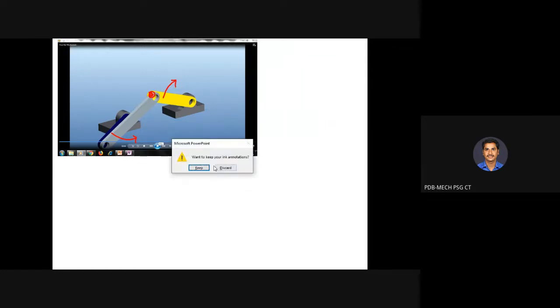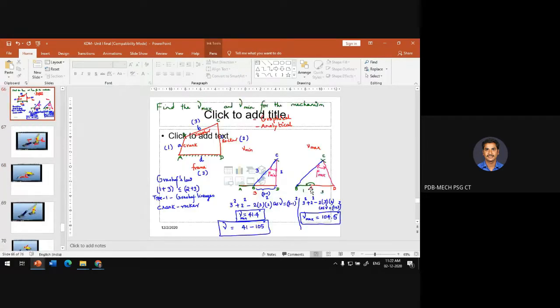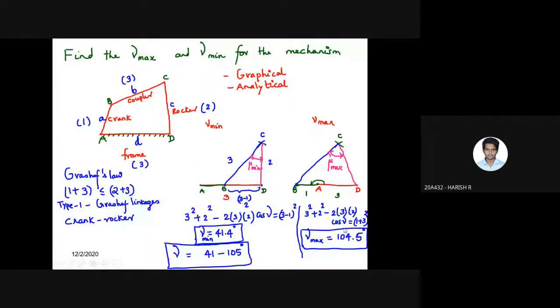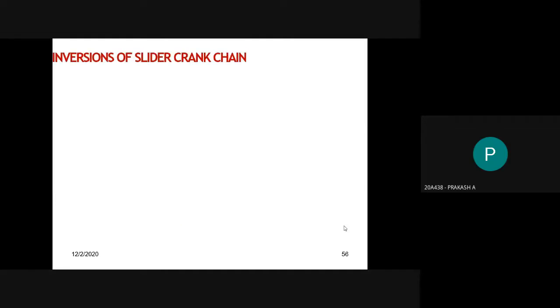Now, what is your interpretation from this? What is your interpretation? So it is at the toggle position, sir, that the direction changes. Yes, it is at the toggle positions that the direction changes. Beyond the toggle position, it starts changing the direction of rotation. That is, the rocker is changing its direction of rotation. So that is the significance of the toggle position. Is it clear? Yes, sir.